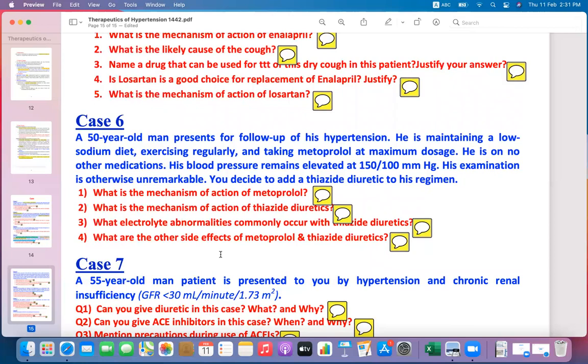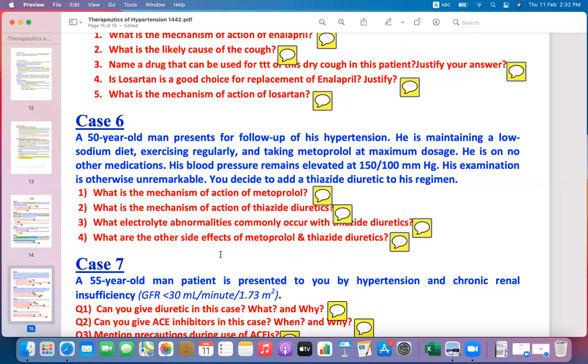His blood pressure remains elevated at 150 by 100. His examination is otherwise unremarkable. You decide to add a thiazide diuretic to his regimen. He is on the beta blocker, and you wish to add a thiazide diuretic.